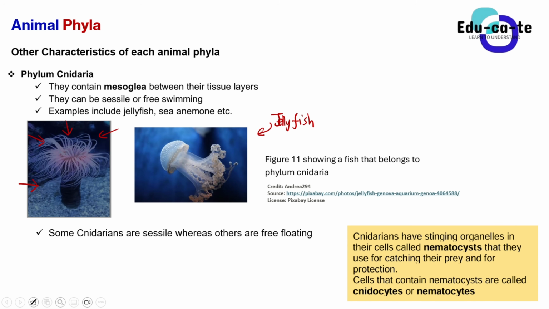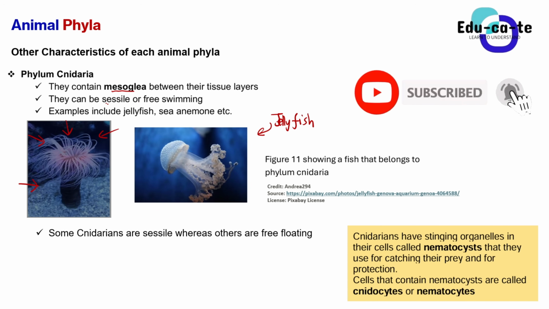So basically, between their tissue layers, they've got this fluid that is known as mesoglea. So they contain the fluid mesoglea between their tissue layers. And when we look at their movement, the Cnidarians, or the animals under Cnidaria, can be sessile or free swimming. Some of the animals under the phylum Cnidaria cannot move. Those animals are known as the polyp, or the polyp phase of Cnidaria.